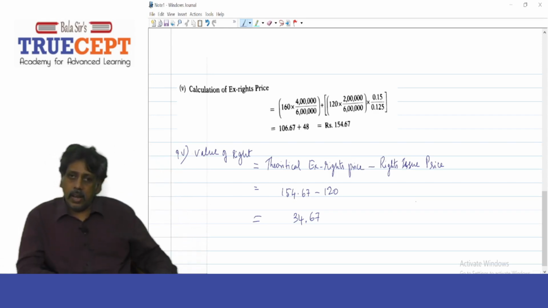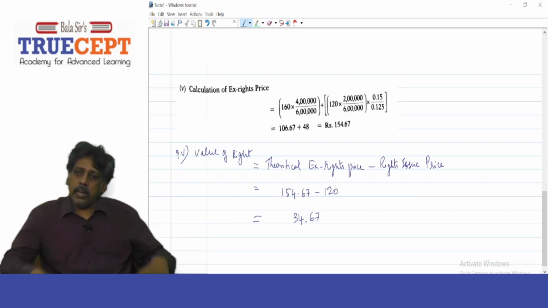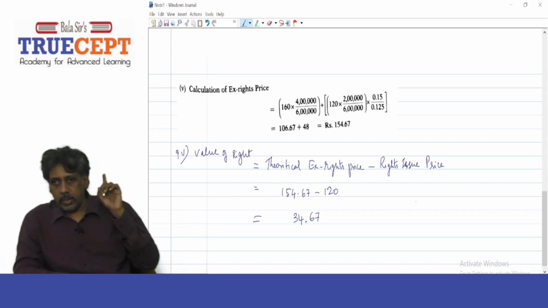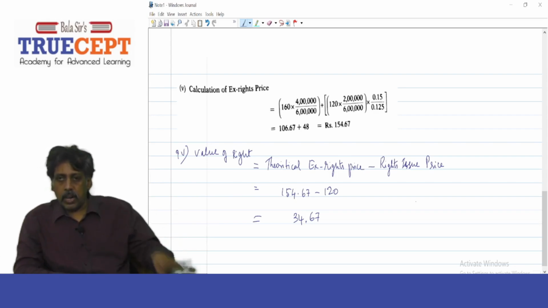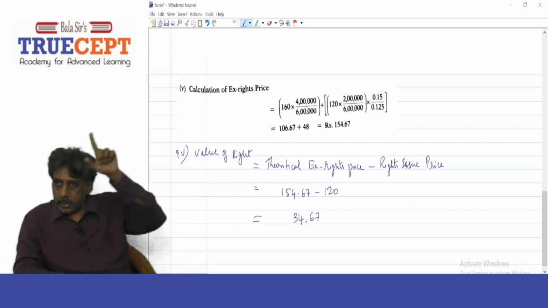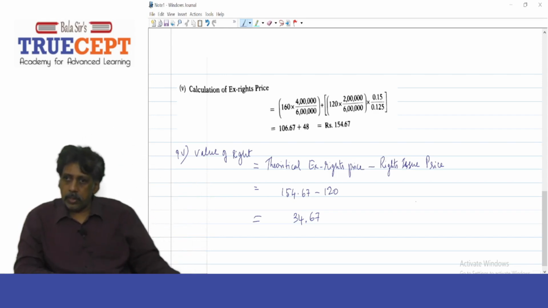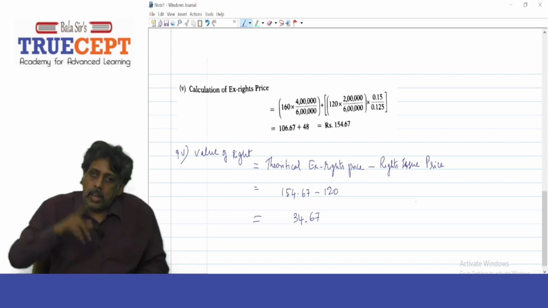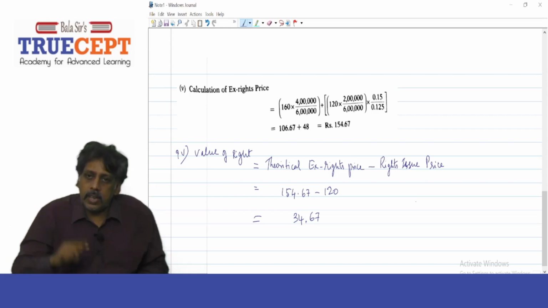They just said the yield on new funds will be 15%. They never said what the yield on old funds, the existing funds, is. They didn't give the number. So you had to calculate it, because you have been asked to find the yield adjusted TERP.